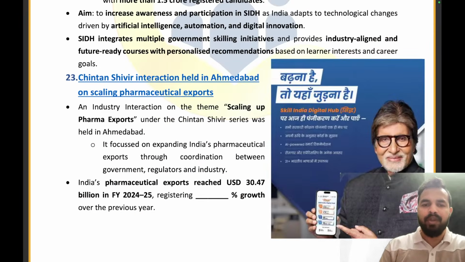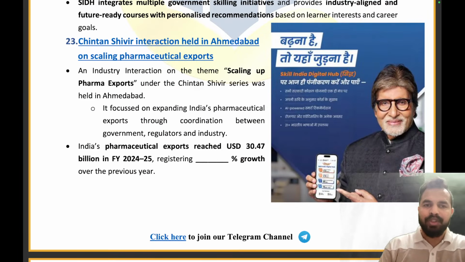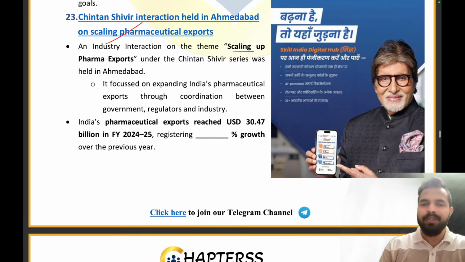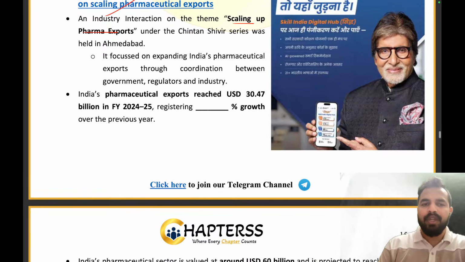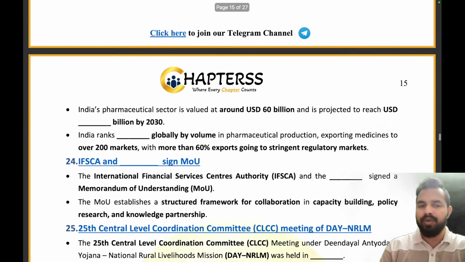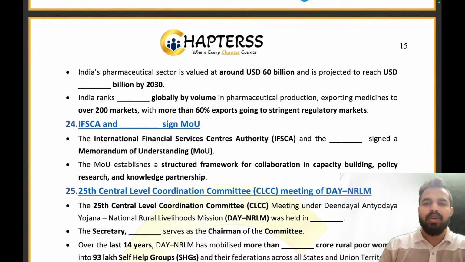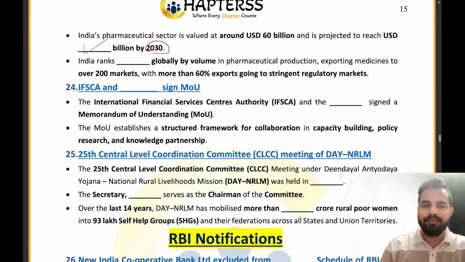Now let's try to answer the question. So the Chintan Shivir interaction was held in which place? Ahmedabad, with the theme scaling of pharma exports. India's pharmaceutical exports reached 30.47 billion US dollars. And what was the growth rate over the previous year? 9.4% growth rate. Right? So what is India's target by 2030? That is $130 billion. Absolutely right.